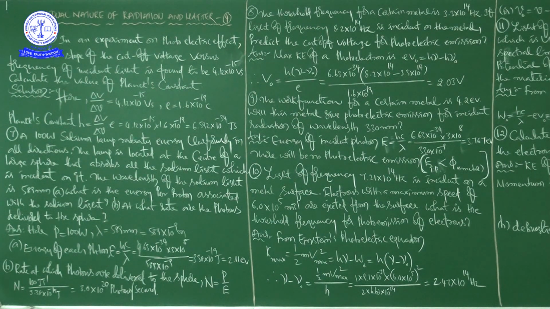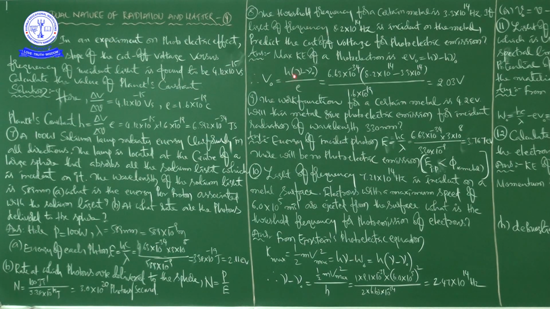Next question, question number 8. The threshold frequency for a certain metal is 3.3 into 10 to the power of 14 Hz. If light of frequency 8.2 into 10 to the power of 14 Hz is incident on the metal, predict the cutoff voltage for photoelectric emission.